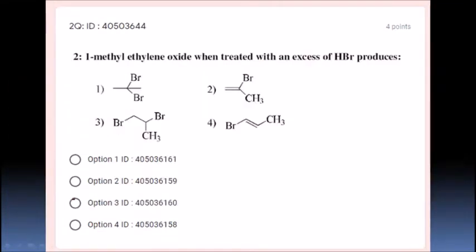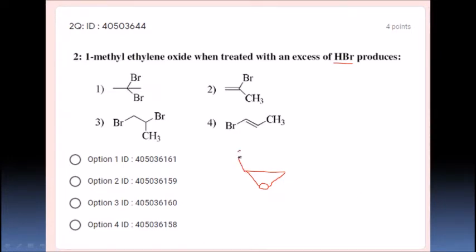Next, question number 2. Yes, students, it is from organic chemistry and they are asking very directly: 1-methyl ethylene oxide, when treated with excess HBr, produces what? What is 1-methyl ethylene oxide? Let us draw it. This is ethylene oxide, and they are saying 1-methyl, so this is 1-methyl.